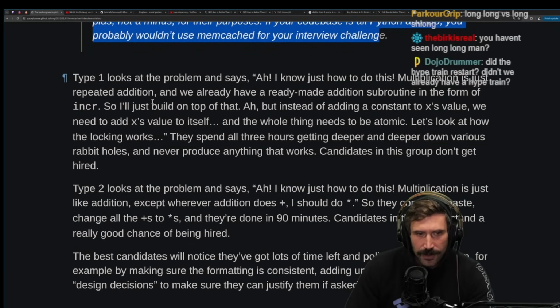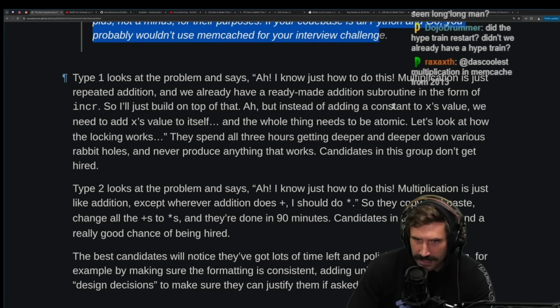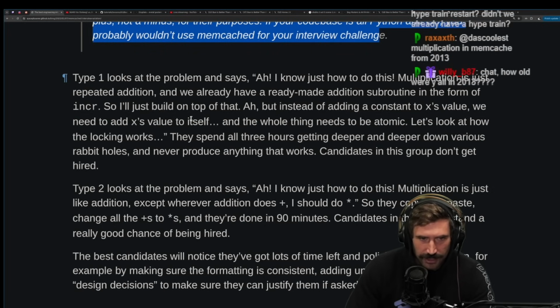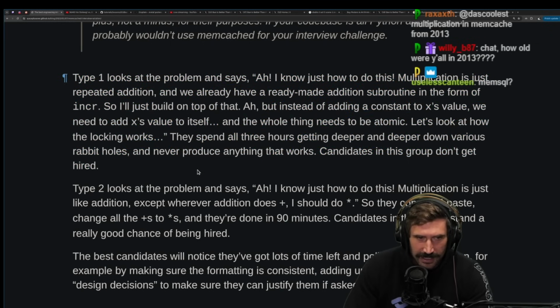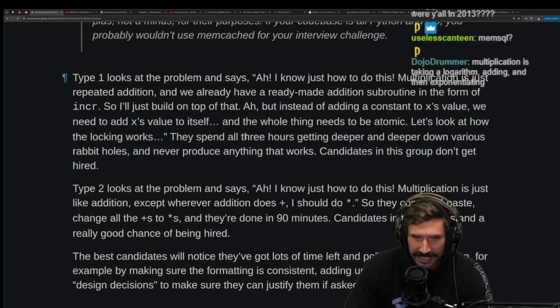Type 1 looks at the problem and says, I know just what to do. Multiplication is just repeated addition, and we already have a ready-made addition subroutine in the form of incr. So I'll just build on top of that. But instead of adding a constant to x's value, we need to add x's value to itself. The whole thing needs to be atomic. Let's look at how the new locking works. They spend all 3 hours going deeper and deeper down various rabbit holes, never producing anything that works. Candidates in this group don't get hired. Damn. So they try to make add work and then get stuck on locking.